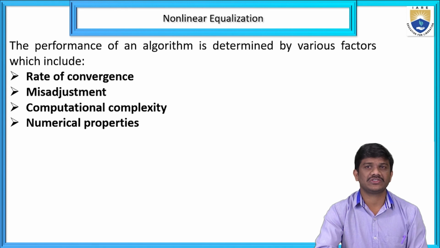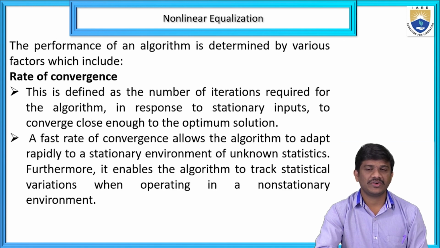These are the various factors for the nonlinear equalization: the rate of convergence, misadjustment, computational complexity, and numerical properties. The first one is the rate of convergence. This is defined as the number of iterations required for the algorithm to converge close enough to the optimum solution, in response to stationary inputs. In a stationary environment with unknown statistics, we can find them out from this rate of convergence.